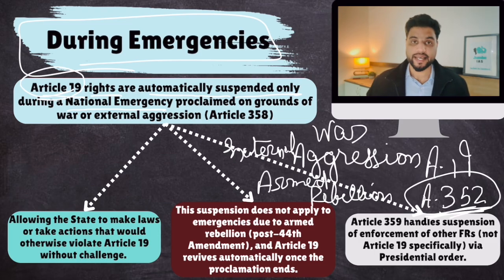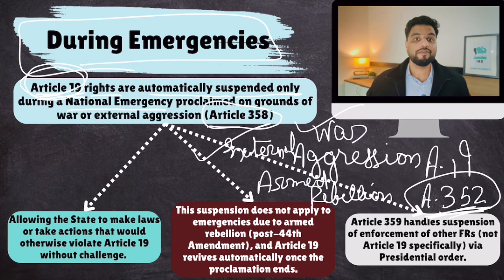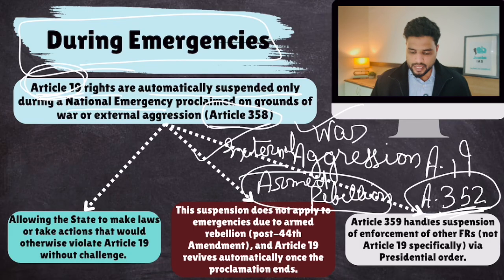Armed rebellion within India, insurgency within India. Now remember, as per Article 358 of the Constitution, Article 19 will be automatically suspended only if the national emergency is because of war or external aggression. If national emergency is because of armed rebellion, well, Article 19 won't be automatically suspended. Remember this part, okay? This allows the state to make laws or take actions that would otherwise violate Article 19 without challenge. So you can't go to the courts.